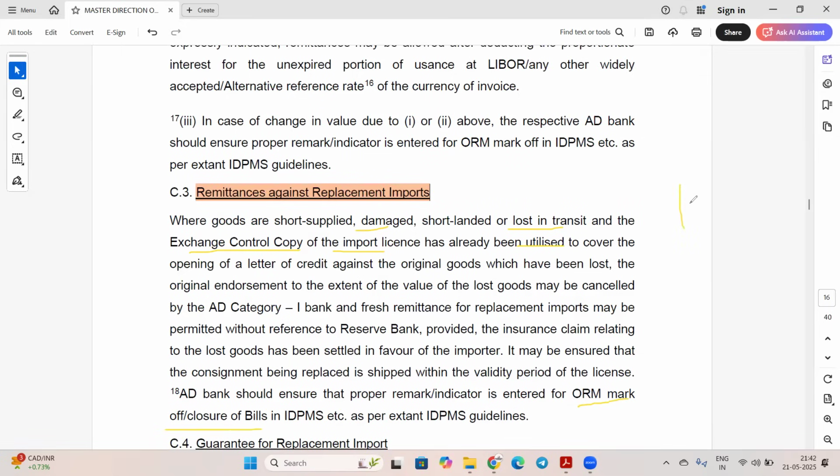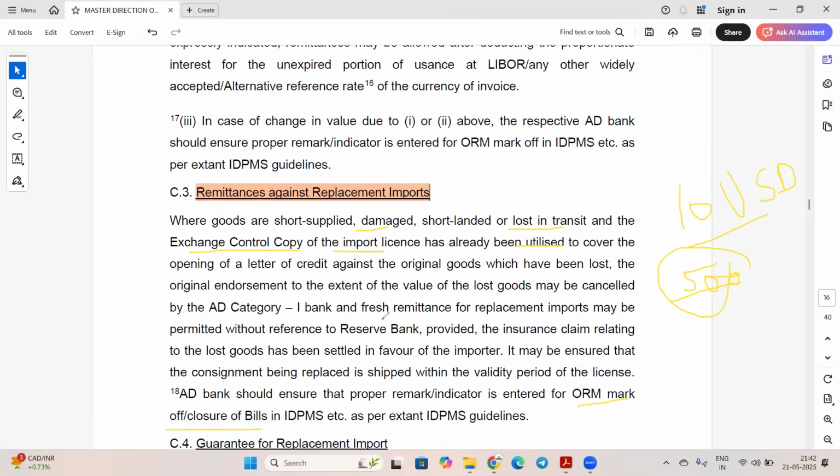Suppose they have made the payment of 10,000 USD, okay, so 10,000 USD is done. Now when the goods are received, out of 10,000 USD, 500 USD of goods are damaged. So what will happen is that for this 500, the value will be less. Bill of entry value will be less.